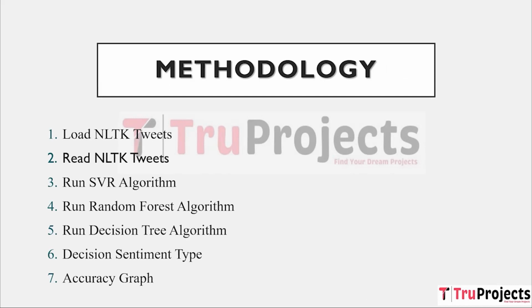Next one is read NLTK tweets. Using this module, we will read tweets from NLTK and then clean tweets by removing special symbols, stop words and then perform stemming. Stemming means removing ing and tion from words. For example, the word organization will become organized after applying stemming on each word. Then we will calculate the TF-IDF vector.